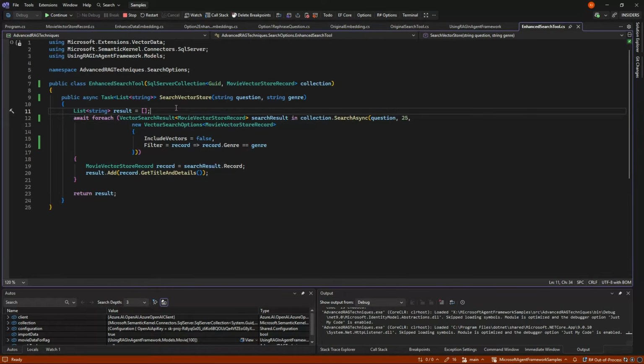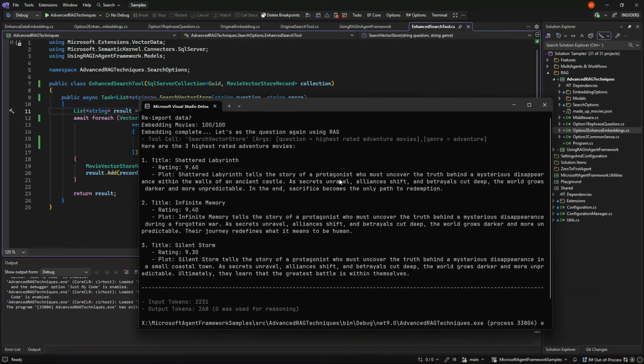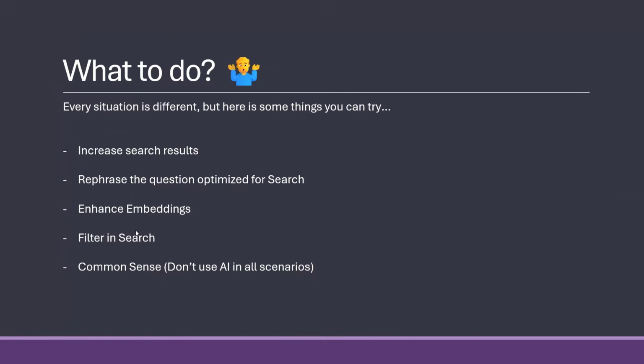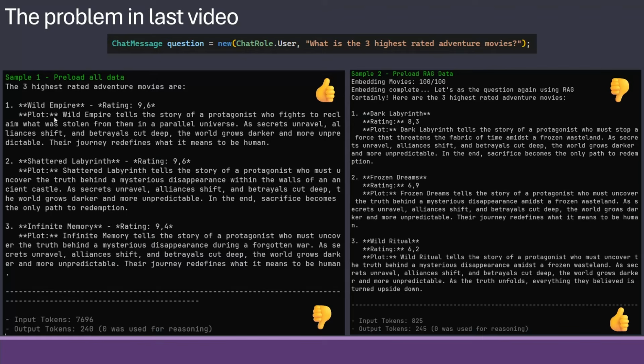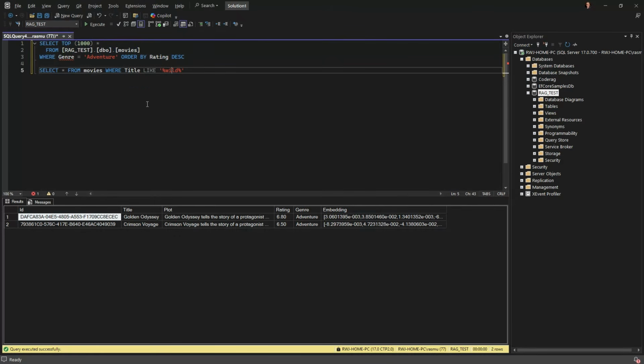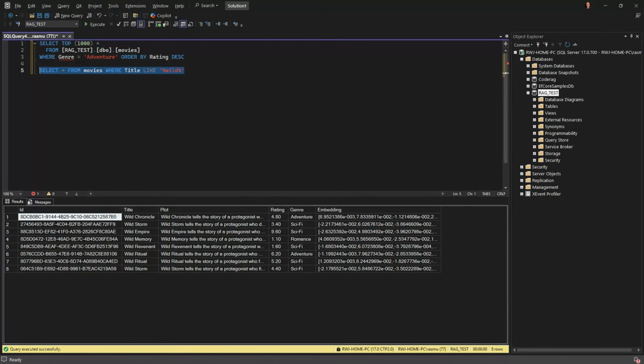So if we let it run, we will now see that it asks for highest rated adventure movies with genre adventure. And now we get again back some of these higher results that we didn't see before. But one of the results that we wanted, which is this Wild Empire, I don't think that's here, despite it being the highest one. And the reason for that is if we look at Wild Empire, it's been classified as a sci-fi.